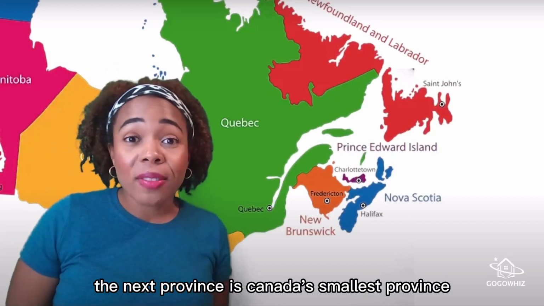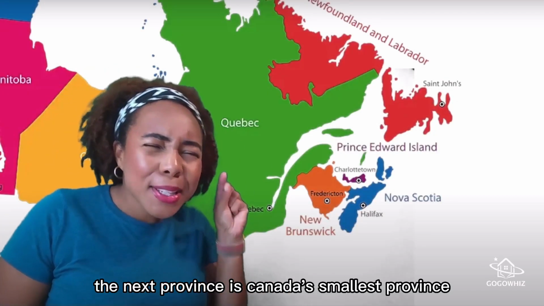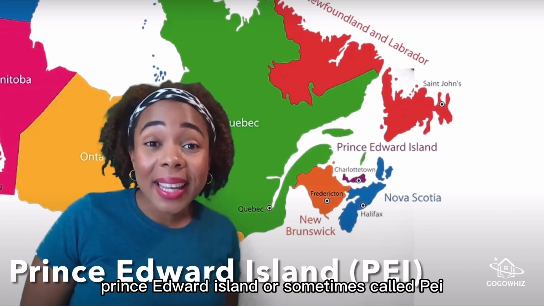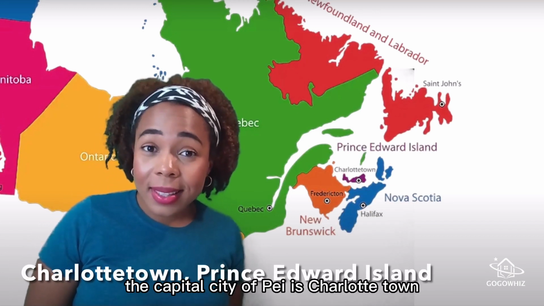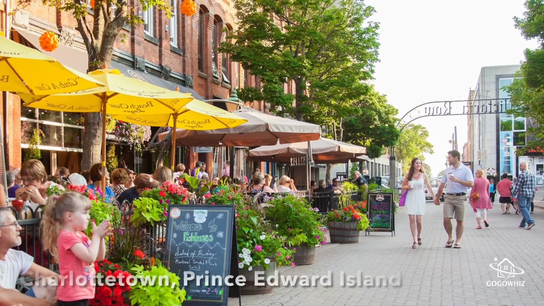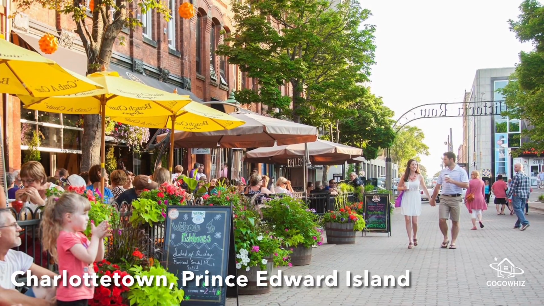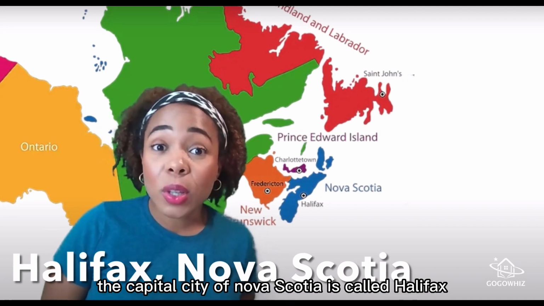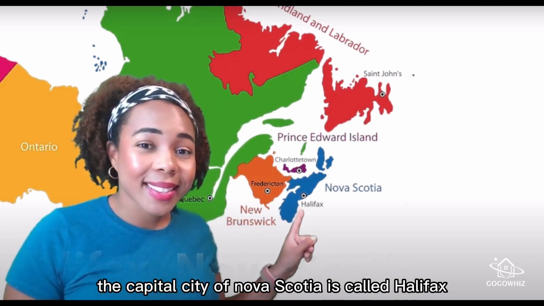The next province is Canada's smallest province, Prince Edward Island, or sometimes called PEI. The capital city of PEI is Charlottetown. This is Nova Scotia. The capital city of Nova Scotia is called Halifax.